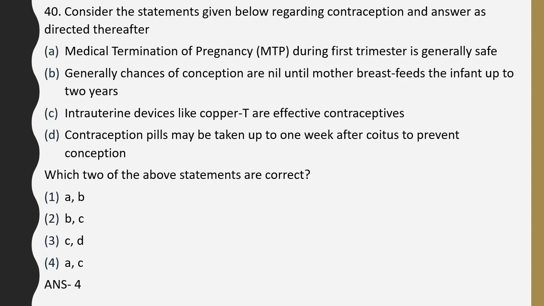In statement B, generally chances of conception are nil until the mother breastfeeds the infant up to 6 months, not 2 years, 6 months. Lactational amenorrhea is the term. Contraception pills may be taken up to 1 week after coitus to prevent conception. That's wrong. Emergency contraceptive is there, however, it is effective only up to 72 hours. So not 1 week, 3 days after coitus; till 3 days if contraceptive pills are given, conception can be prevented. So A and C are correct statements.